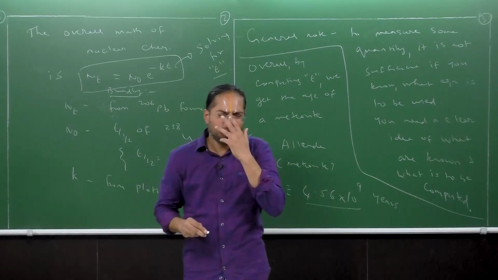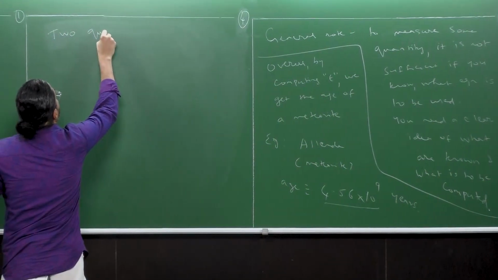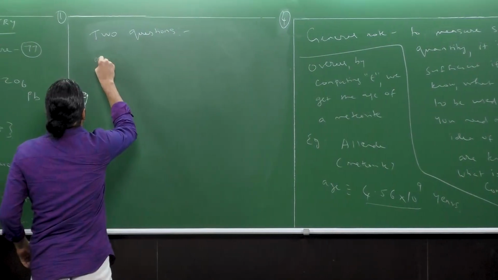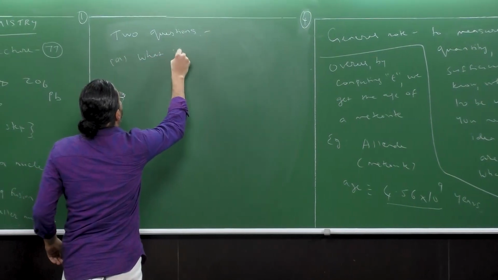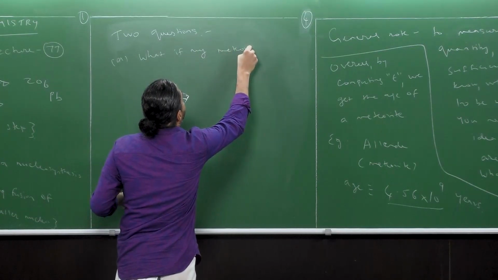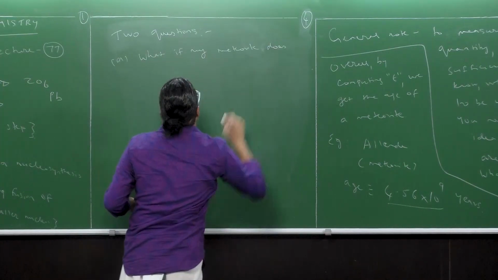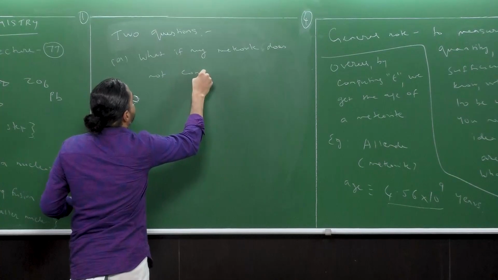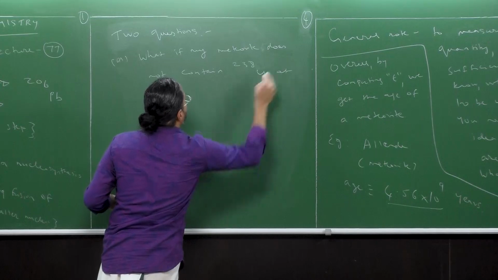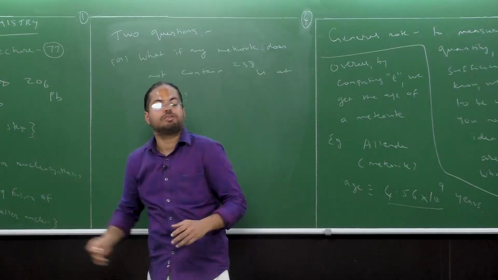Now, two natural questions arise at this stage. The first question is: what if my meteorite does not contain U-238 at all? It's a fair point. Why should U-238 always be present in the meteorite sample?